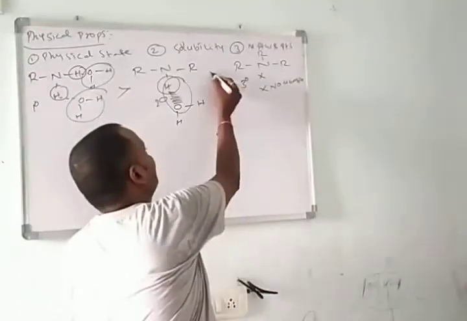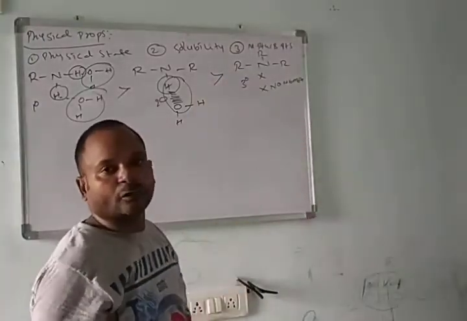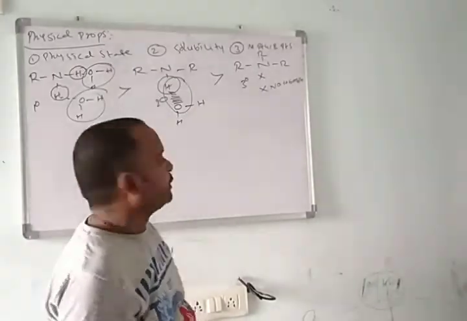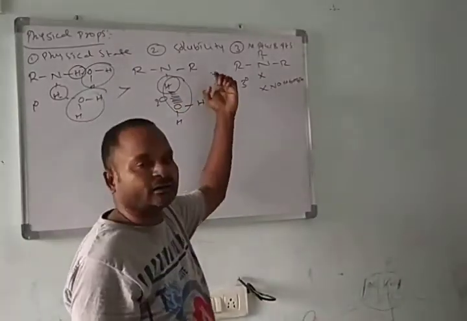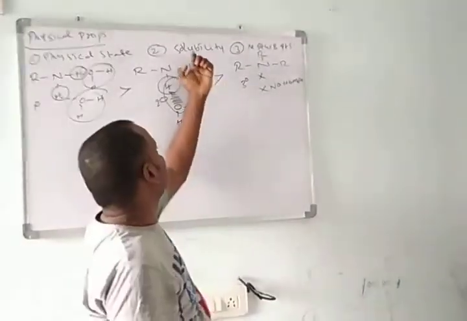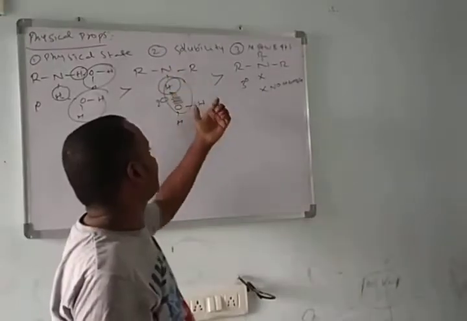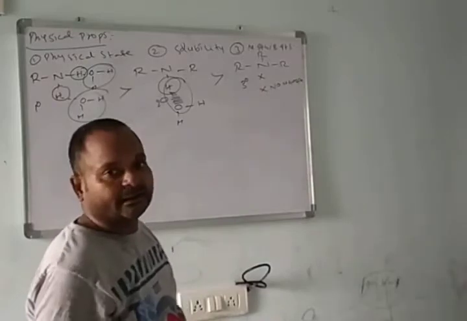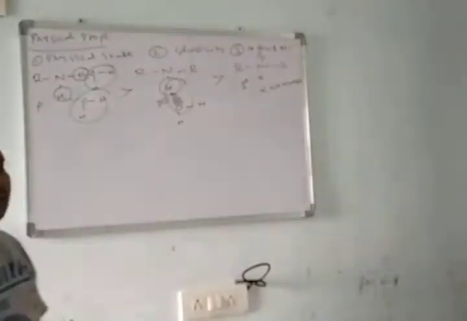Secondary amines are more soluble in water due to the intermolecular hydrogen bonding between the amine hydrogen and water. Tertiary amines are not, due to the absence of hydrogen.